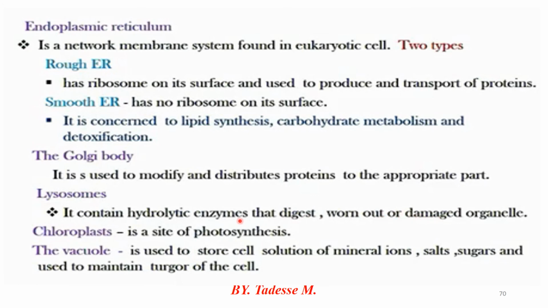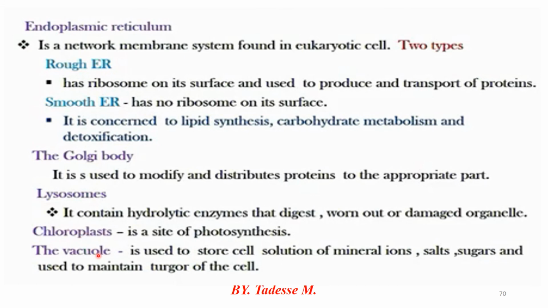As a result, they can digest worn out or damaged organelles of a cell. Also, lysosomes are particularly abundant in phagocytic white blood cells. Phagocytic means mainly responsible for cell eating, including white blood cells. Here the lysosome digests the cells that have been engulfed. These are all the major functions of lysosome.